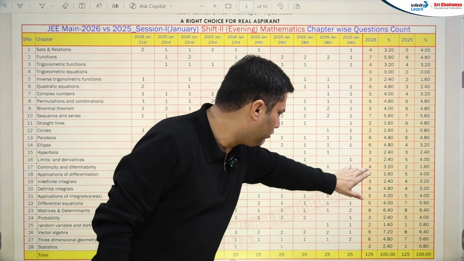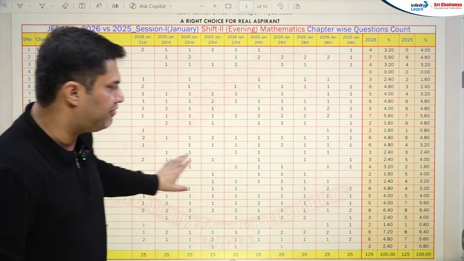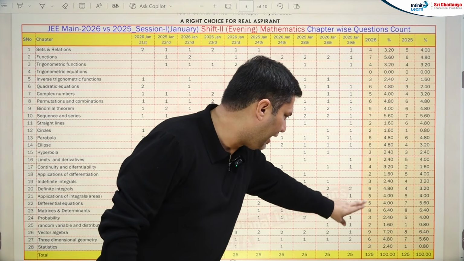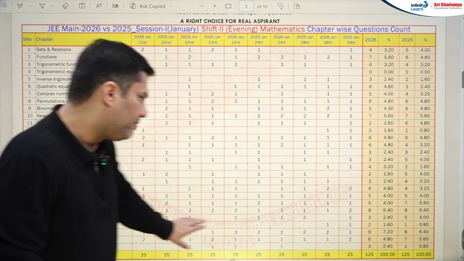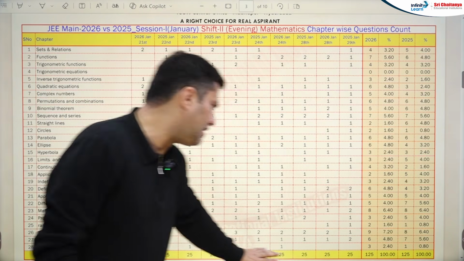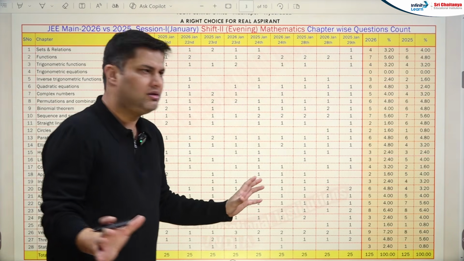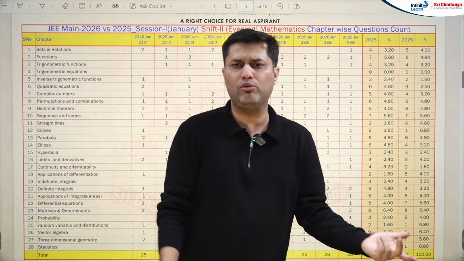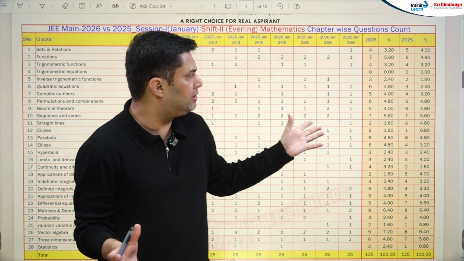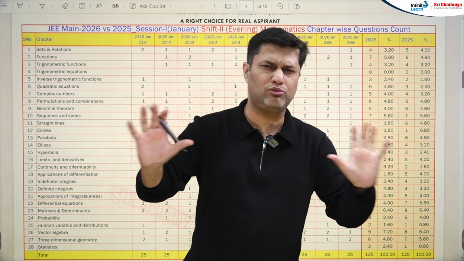Any major change? 4 and 2, continuity and differentiability, 4 and 2. Okay, any major change? 5 and 7, that is area, and then 9, 6 and 7, 9 and 8, they are almost similar. So there are a few chapters where you can see the changes, otherwise, if you compare the evening shift of last year and this year, the weightage is almost the same.